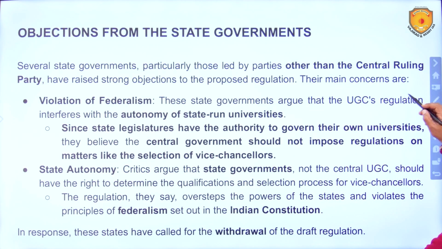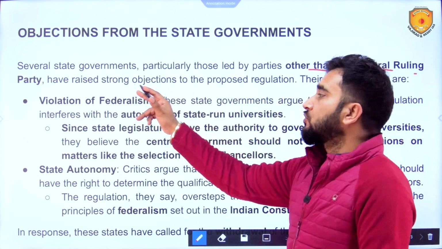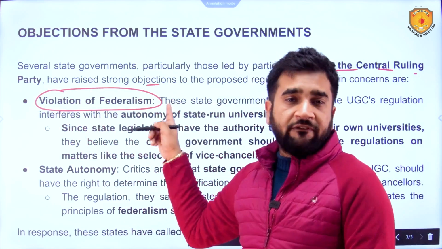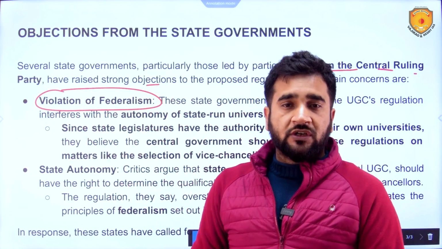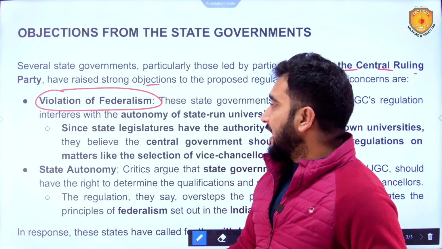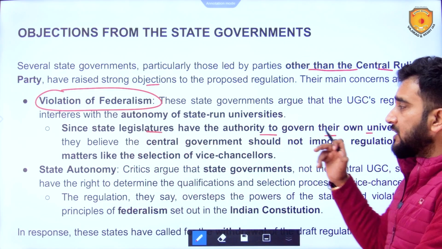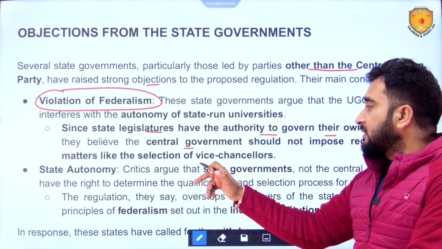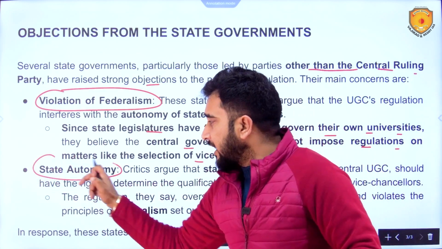So several state governments, particularly those led by parties other than the central ruling party, have raised strong objections. They say that this is a violation of federalism because they feel that they will not have the powers to appoint the VCs if this regulation comes into place. Now, state legislatures have the authority to govern their own universities, meaning state universities. They believe the central government should not impose regulations on matters like the selection of vice chancellors. It is a big question on state autonomy.